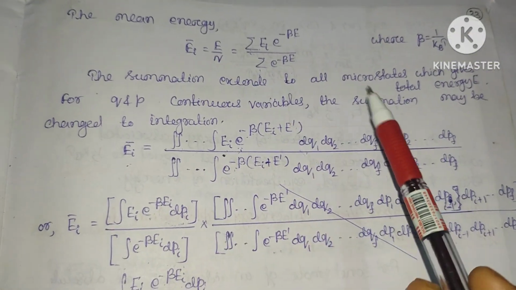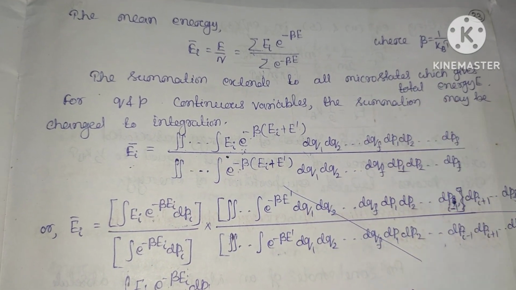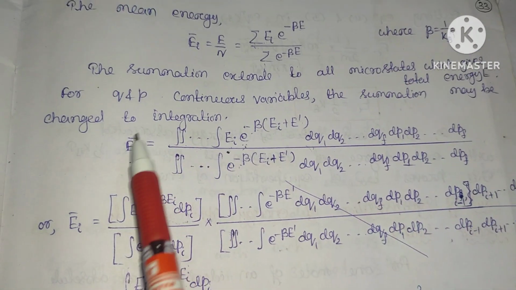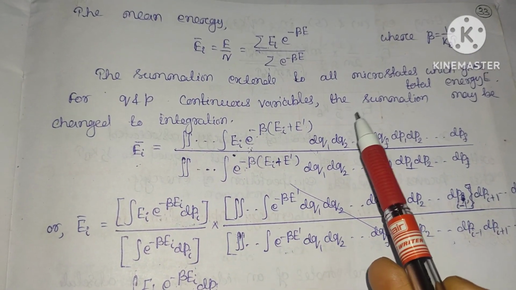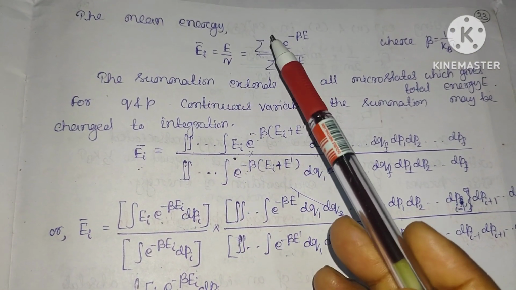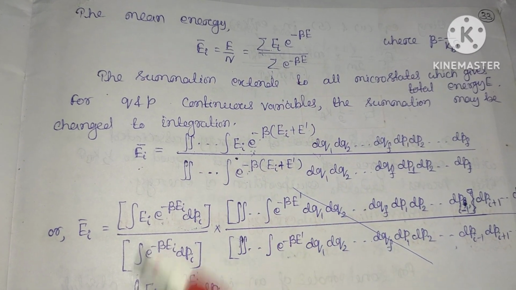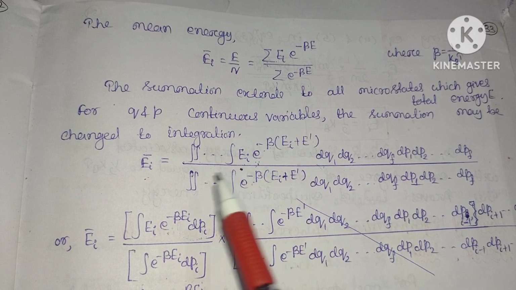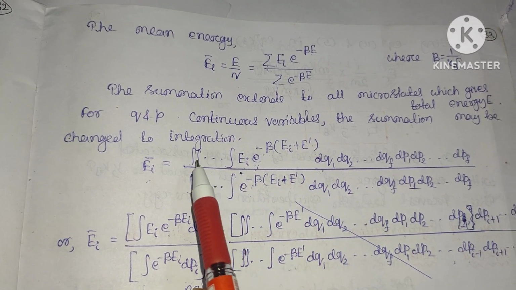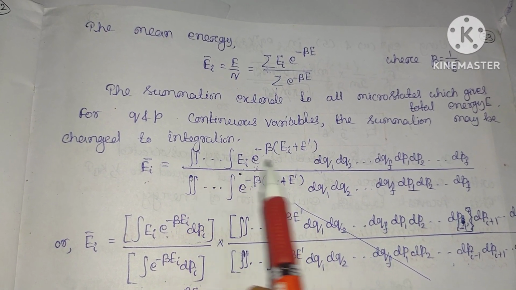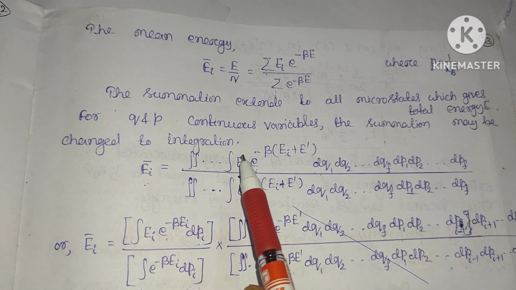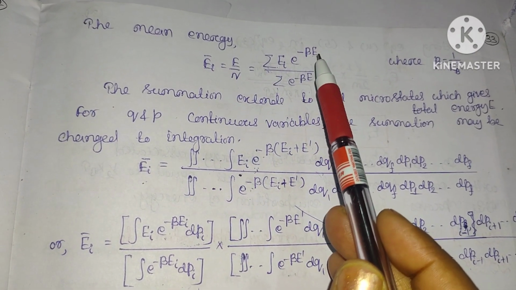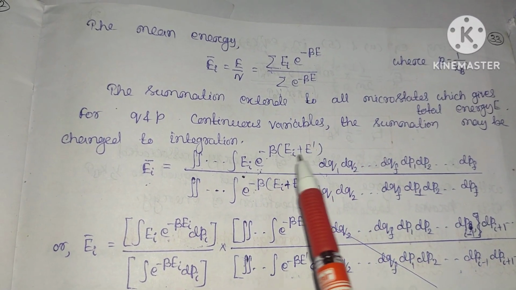The summation extends over all the microstates, which gives the total energy. For q and p, the continuous variables, we can change the summation to integration. So Ei average will be the integration of Ei times exponential of minus beta, with the energy written as Ei plus E prime.